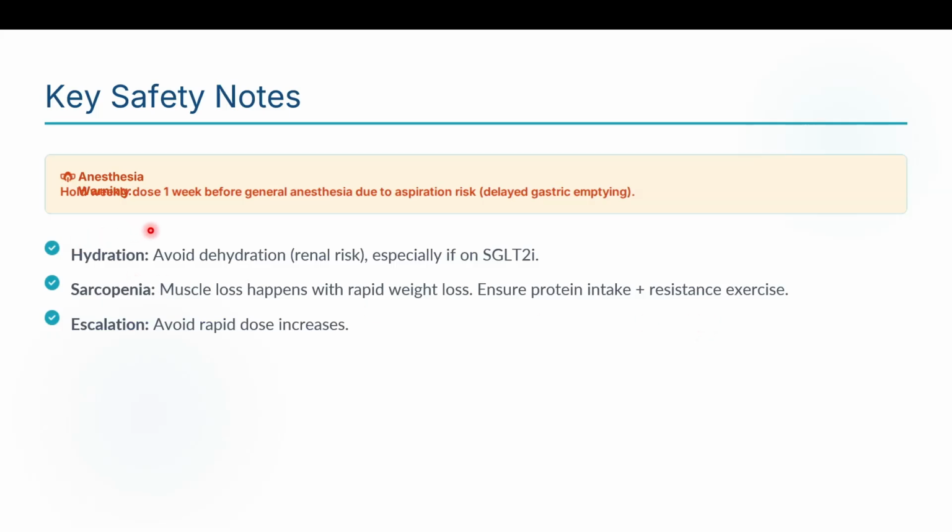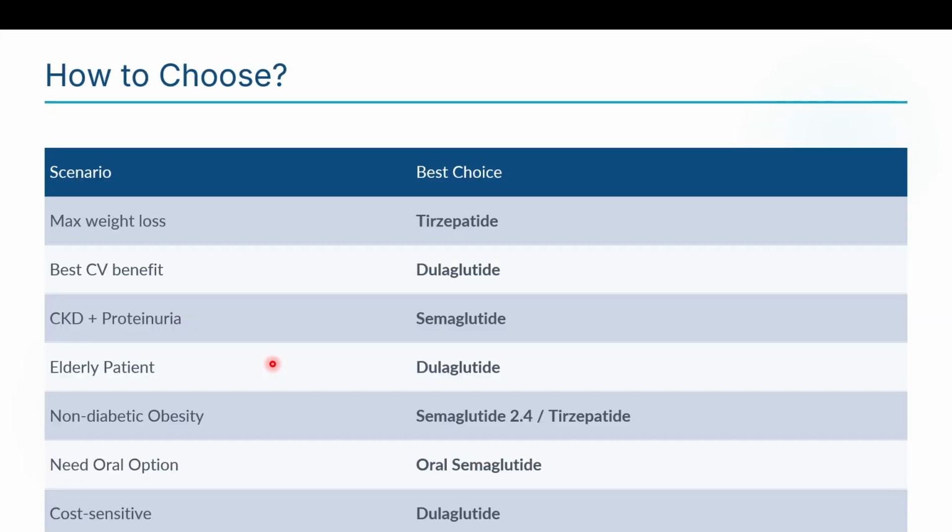Anesthesia: try to hold any general anesthesia due to increased aspiration risk because of decreased gastric emptying. Hydration: avoid dehydration because of increased renal risk, especially on an SGLT2 inhibitor. Sarcopenia: muscle loss happens with rapid weight loss, so ensure protein intake and resistance exercises. Avoid rapid dose increases because they may lead to increased gastric intolerance.